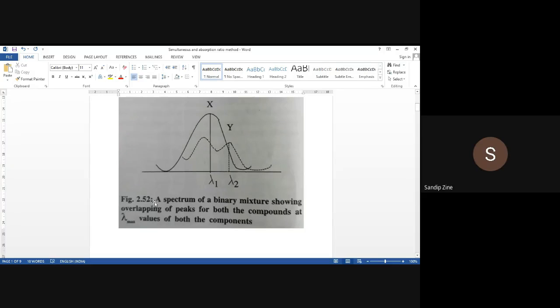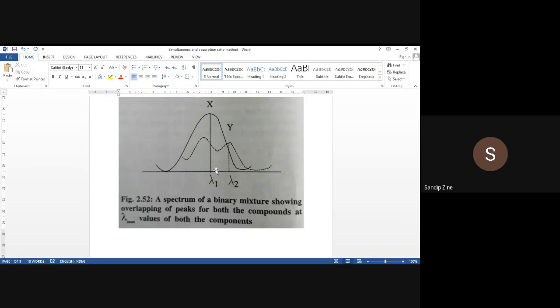So this diagram we will consider as a base to understand the simultaneous equation method and absorption ratio method. And this particular point we will capture as binary mixture analysis type 3. Already we have seen two cases, binary mixture analysis type 1 and type 2. Now this is a third case.